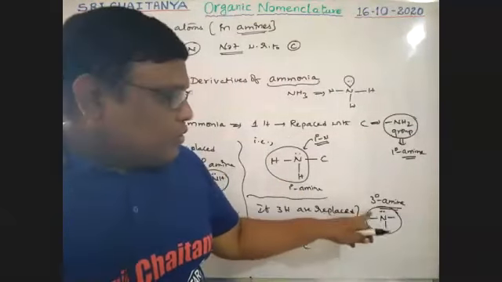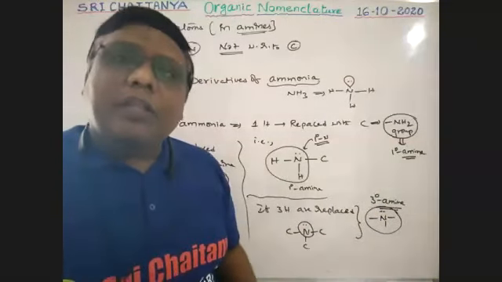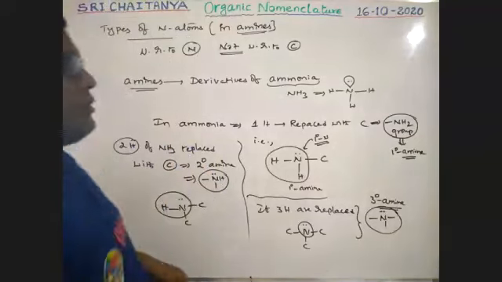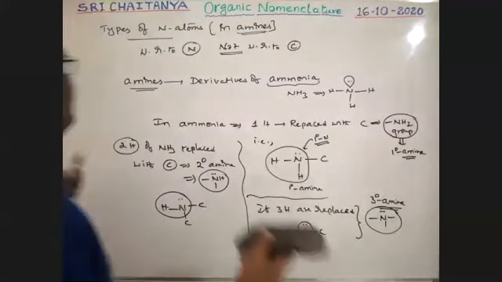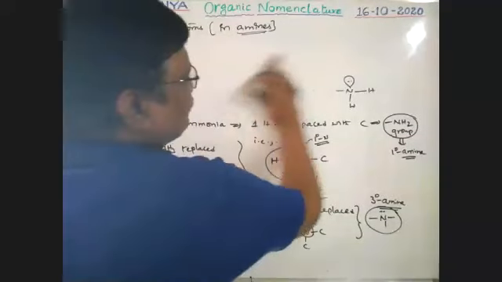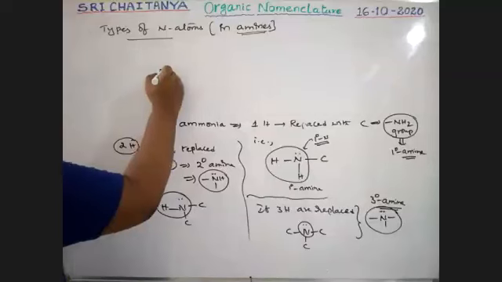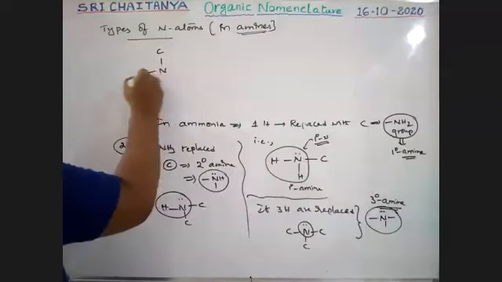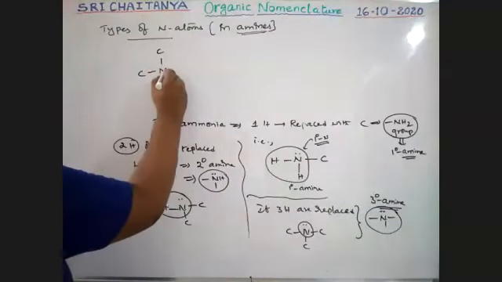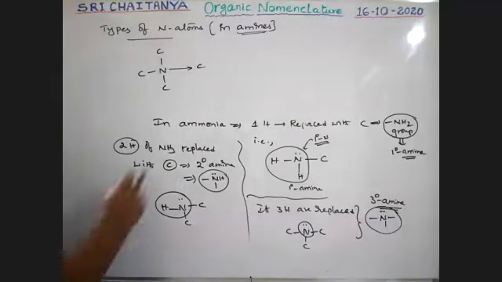Next, if this lone pair is donated to another group, a 4th bond is possible. That is called a quaternary amine. See here, nitrogen is bonded with 3 carbons, it is tertiary. This lone pair is donated to another carbon.